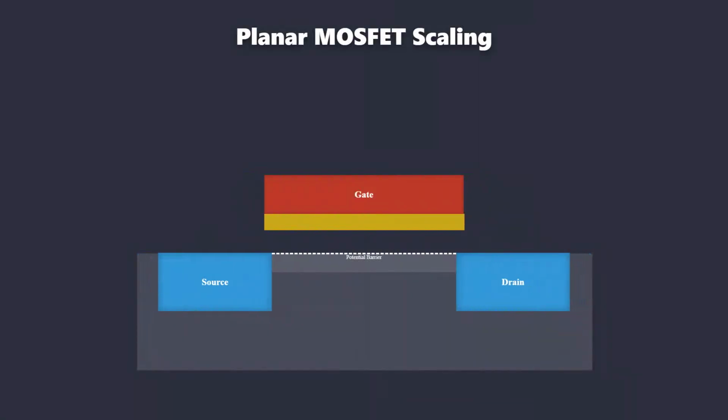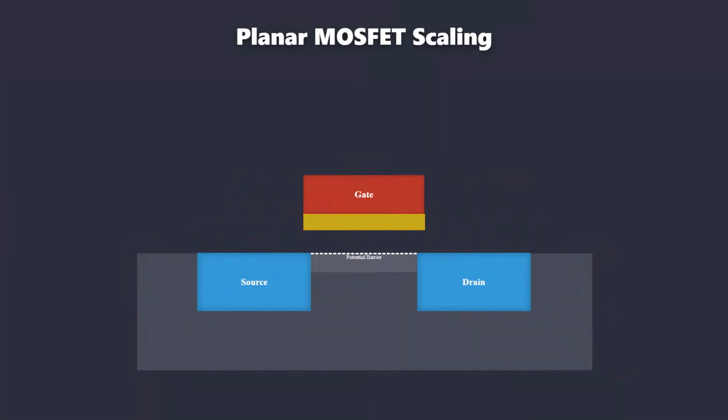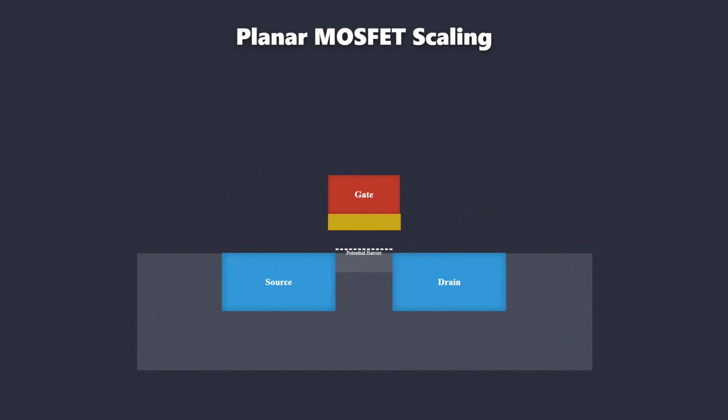Moore's law successfully forced the reduction of the channel length below 50 nanometers. This aggressive reduction dramatically increased the influence of the drain voltage on the channel potential barrier. This physical effect is defined as Drain-Induced Barrier Lowering, or DIBL. DIBL causes the transistor to conduct current even when the gate voltage is zero, defining the off state.